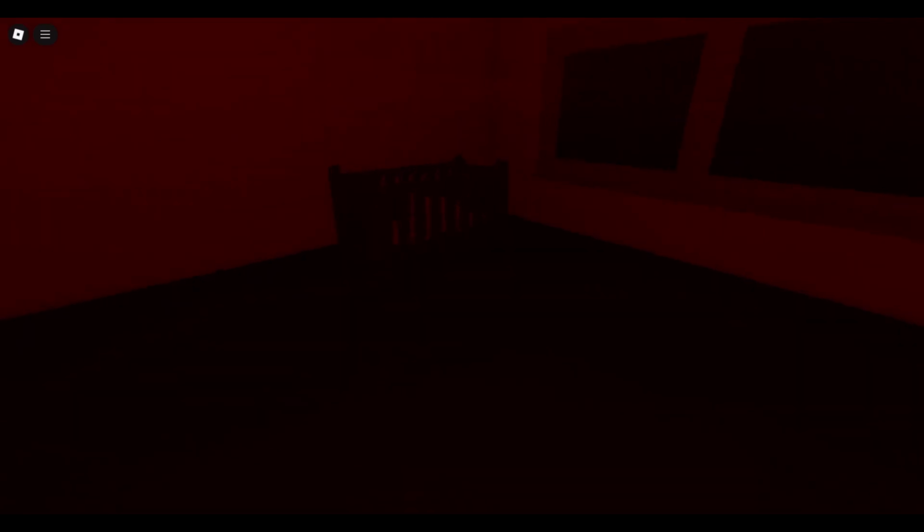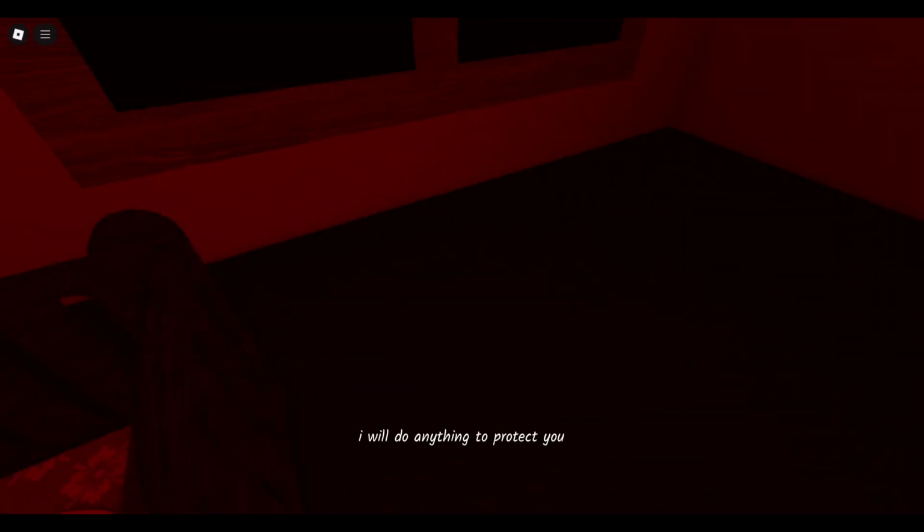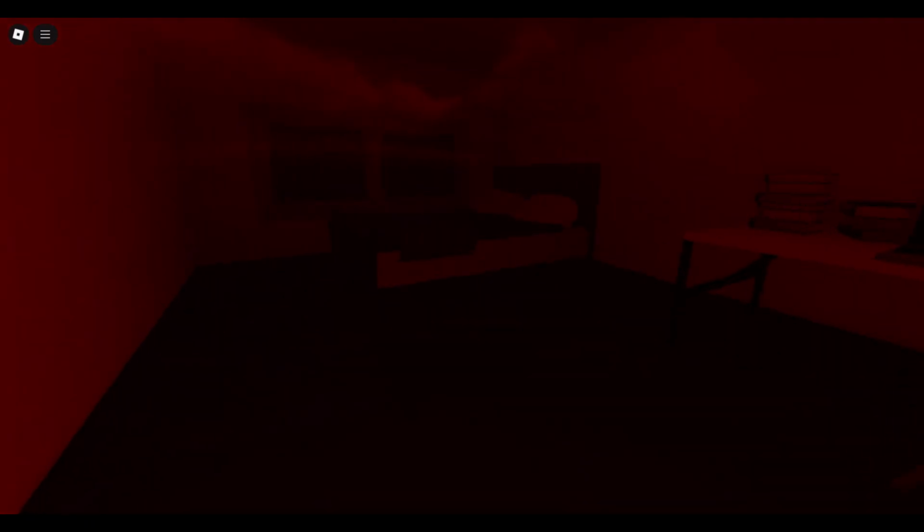This person clearly thinks that the neighbors are trying to do something to them. And they're trying to get revenge. I will do anything to protect you. We are still suffering from maybe schizophrenia, and we might kill the neighbors because the neighbors, in their eyes, have tried to control them and kill them and stuff.